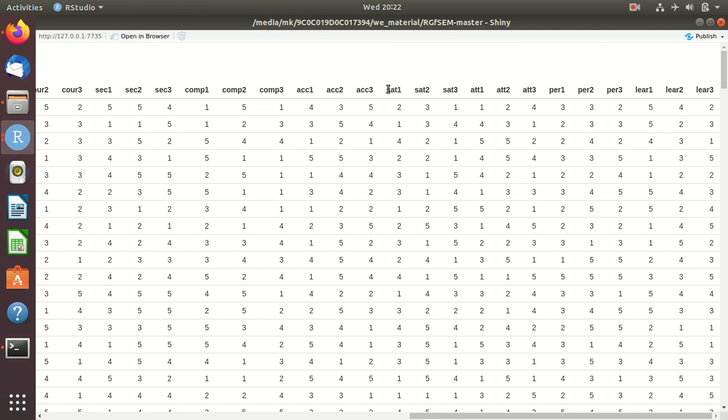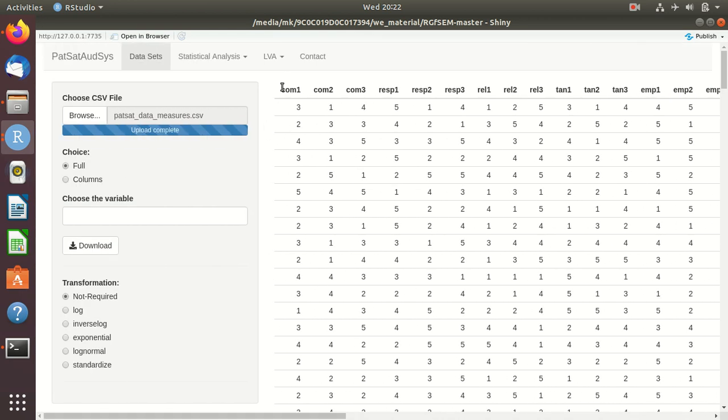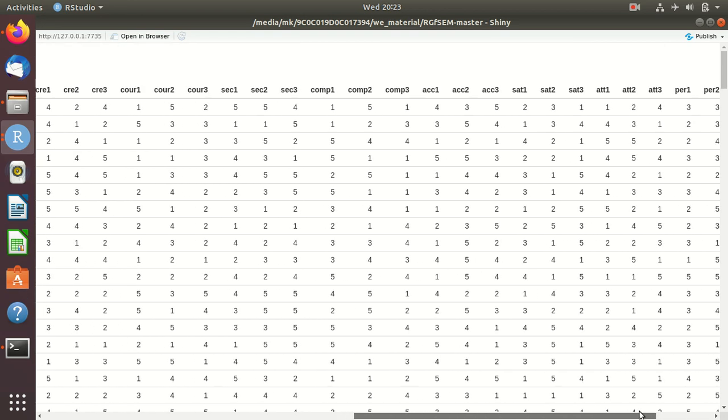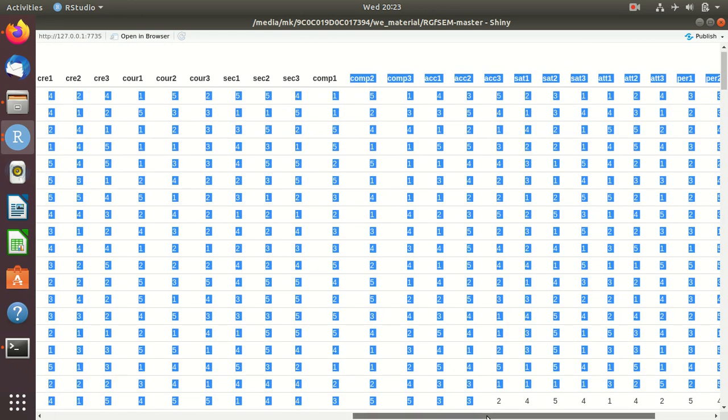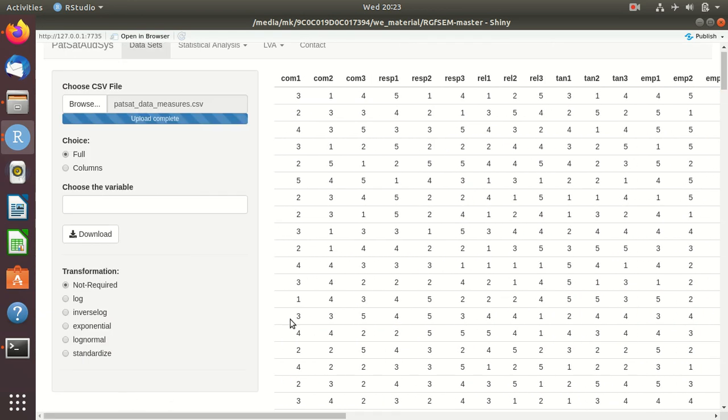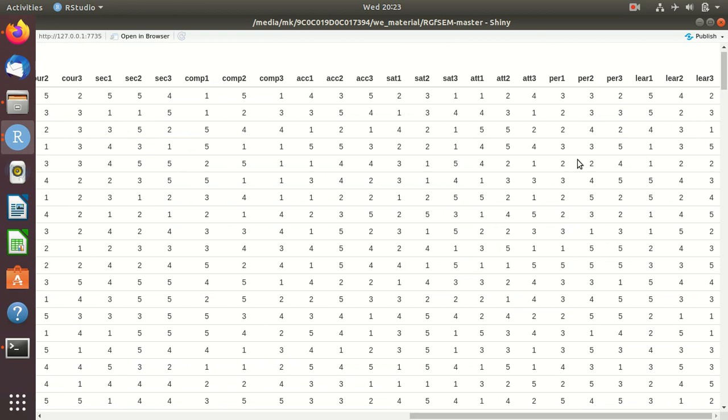So now the assumption is that there are two constructs in this data. One is patient behavior, the other one is the service quality attributes of the healthcare service. Now we are going to ask which factor of the service quality influences the patient behavior.